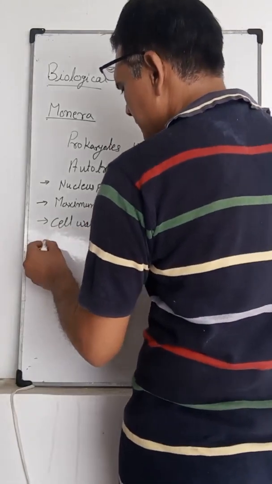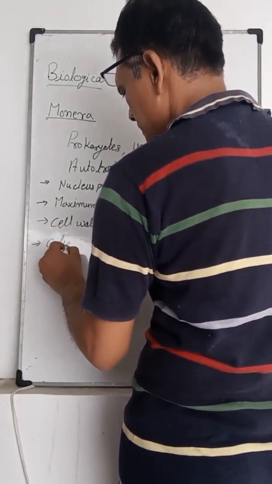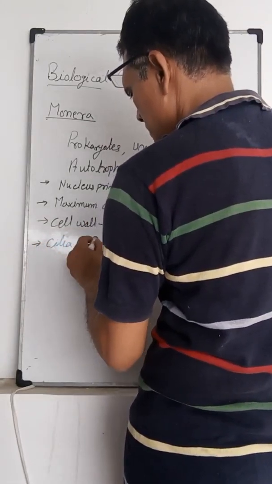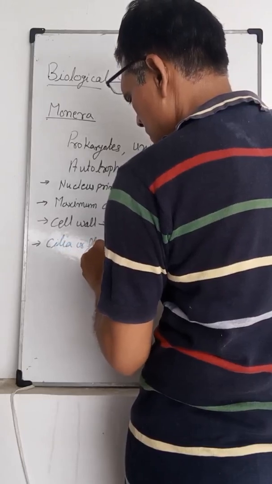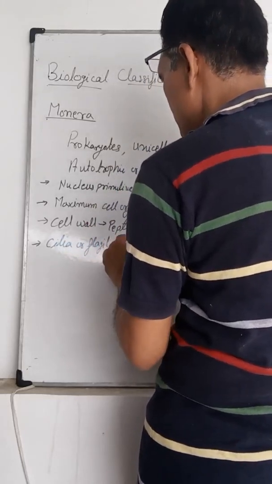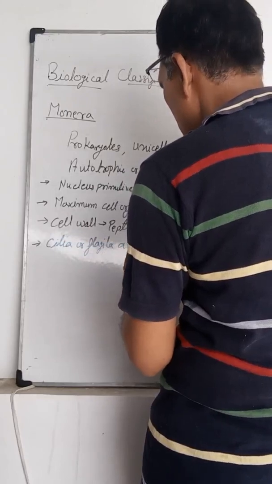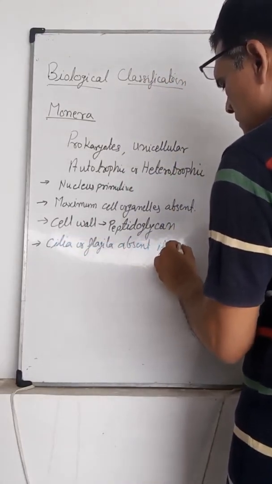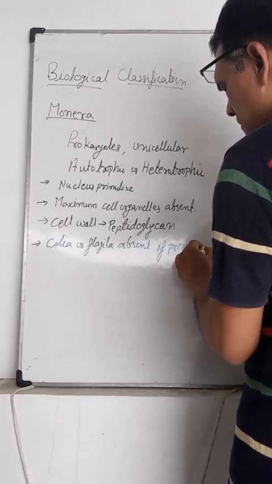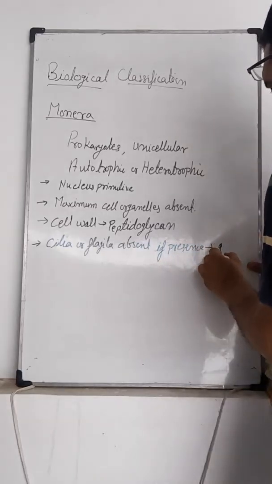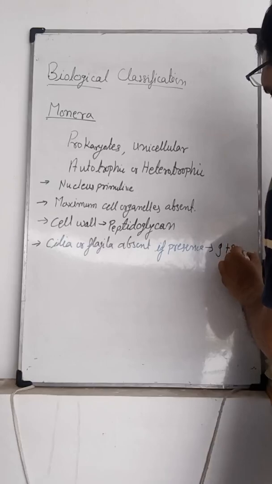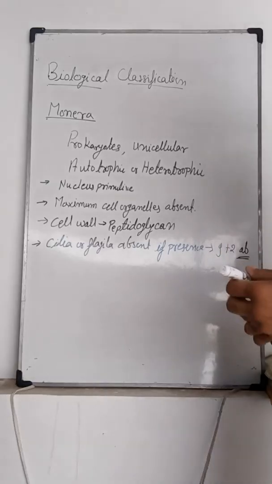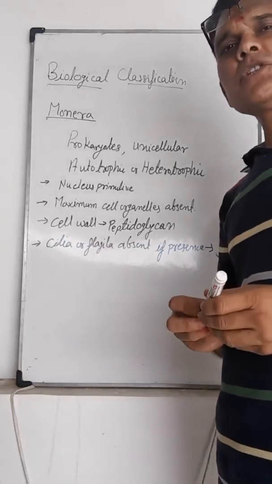Cilia or flagella are absent. If present, the 9+2 arrangement is absent.